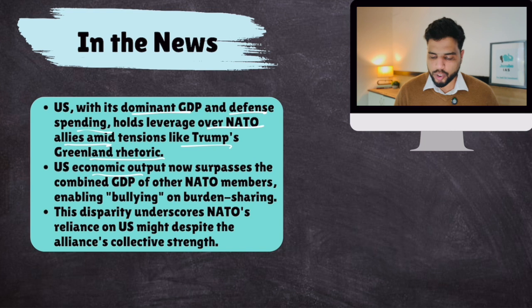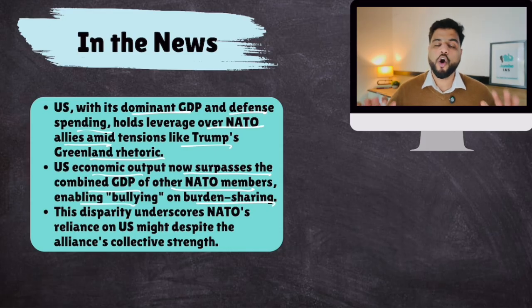US economic output now surpasses the combined GDP of other NATO members. So USA's GDP is more than the combined GDP of all the other 31 countries. So it has economic might, and this enables bullying and burden sharing. Plus, it's not just economic might. USA also outspends all the other NATO allies on defense. US spends more on defense than all the other NATO allies.